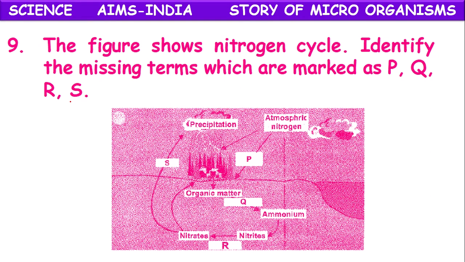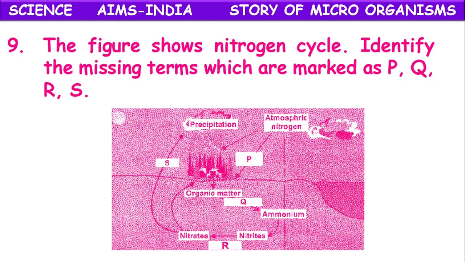The figure shows the nitrogen cycle. Identify the missing terms which are marked as P, Q, R and S. So here this is the nitrogen cycle. We have to name P, Q, R and S. First, atmospheric nitrogen is converted through biological nitrogen fixation.